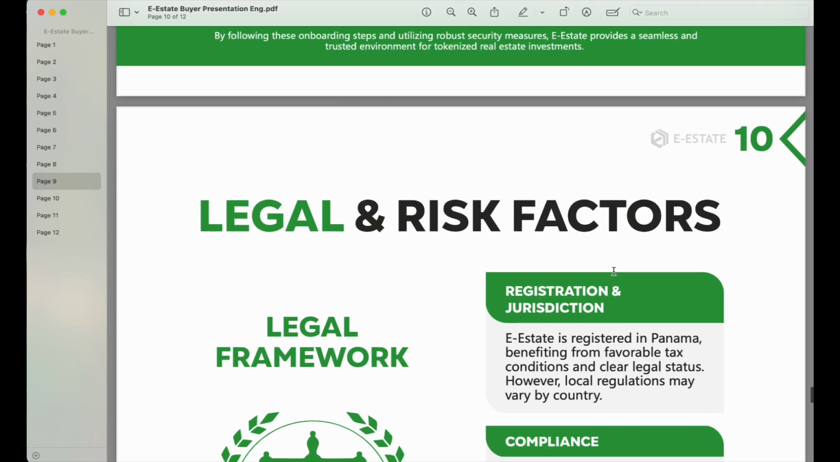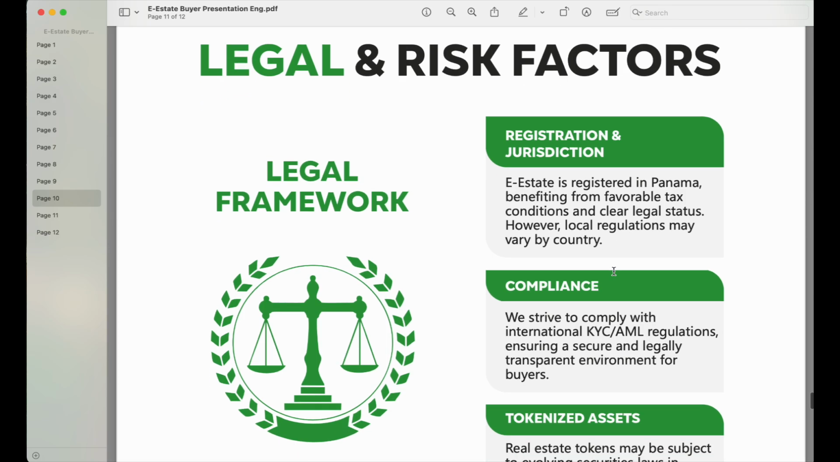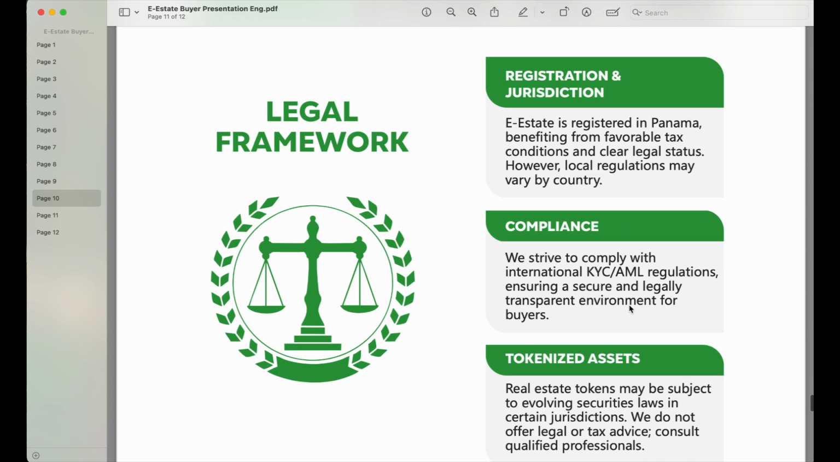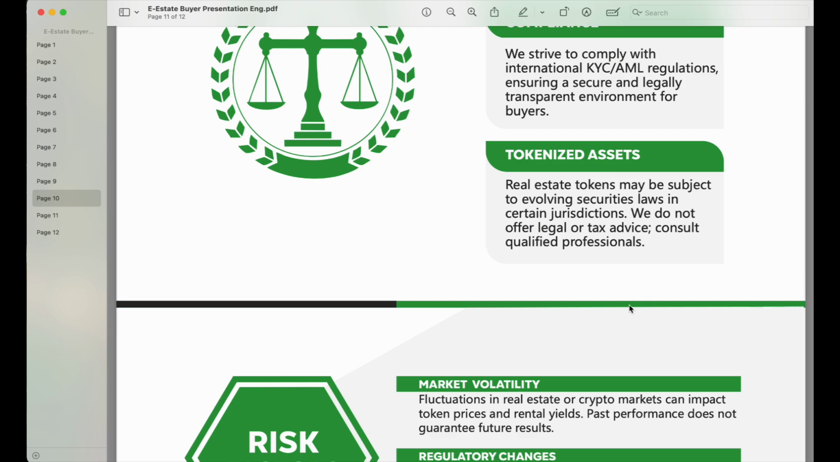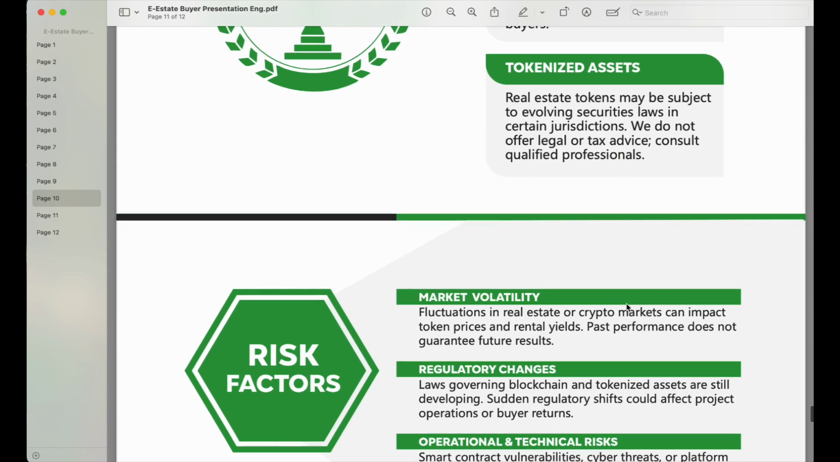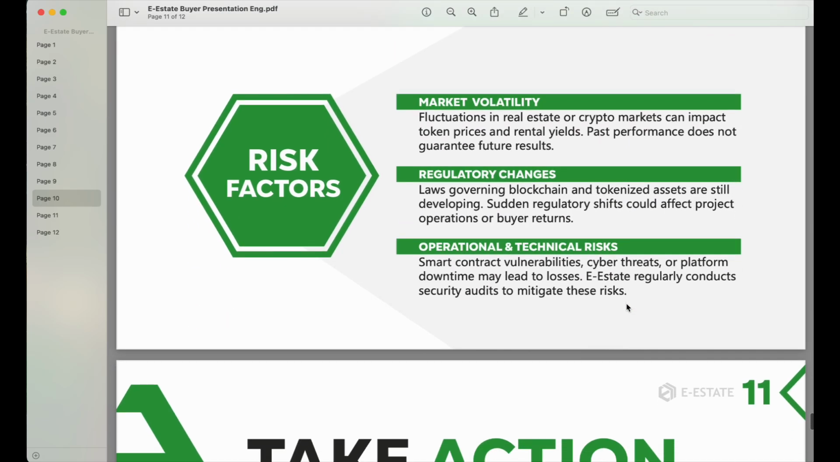The platform is smoking hot, and in terms of the legal and risk factors, you have your registration and jurisdiction, which is what I said earlier. It is registered in Panama, and they are complying with the rules and regulations of KYC. In terms of the tokenized property here, the real estate tokens may be subject to evolving security laws in certain jurisdictions. So take note of that, guys. That is very important.